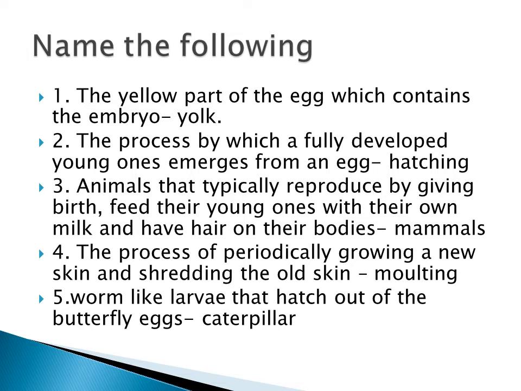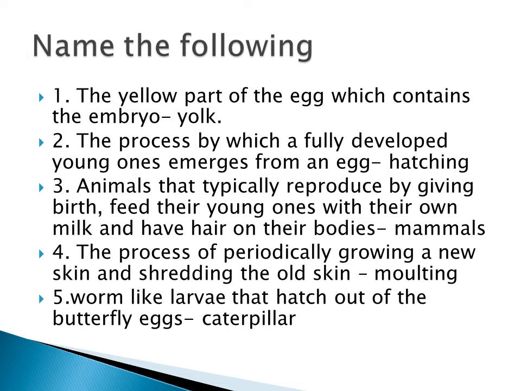It is called hatching. Third one, animals that typically reproduce by giving birth, feed their young ones with their own milk and have hair on their bodies. It is called mammals.